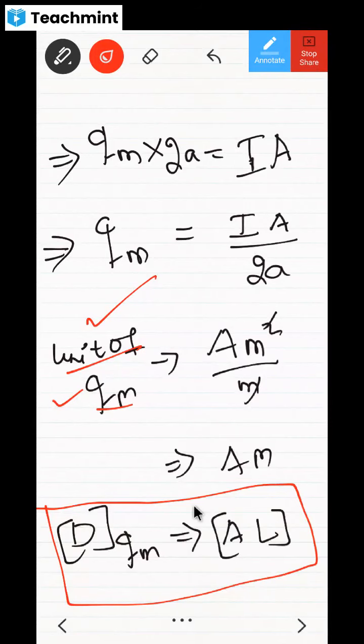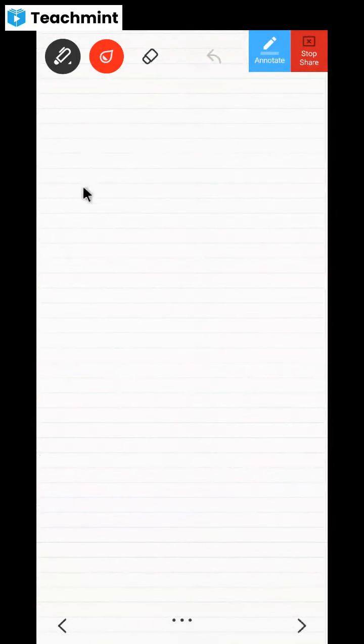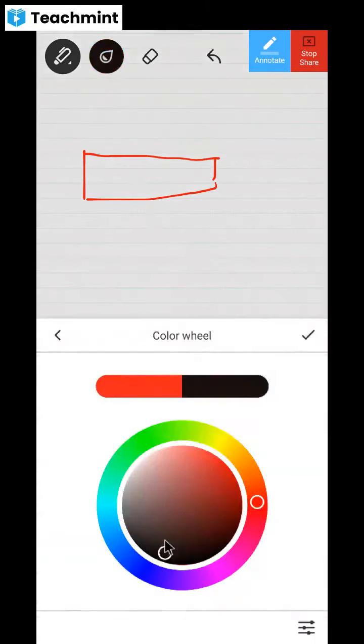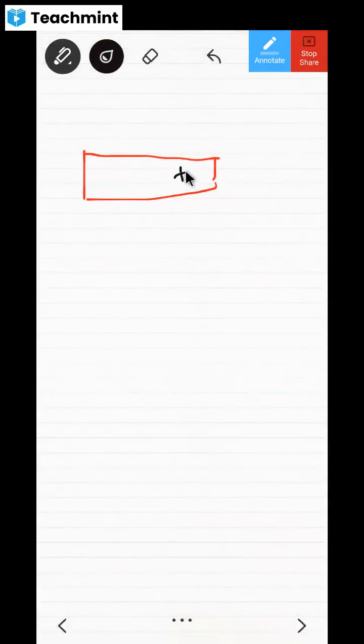Now, look at this. For example, I have got one magnet here. I told you anywhere North Pole can be there. Here also North Pole, here it can be South Pole. If I'm mentioning plus Qm here, and minus Qm here, that is my choice wherever I want to mention.